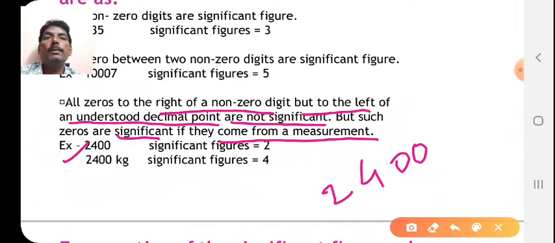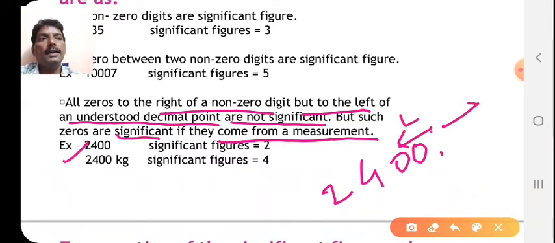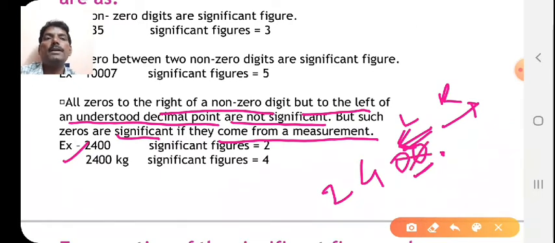The understood decimal point is at the end. You have 2 zeros to the left of it, so you should not count these zeros. They are not significant. Therefore the significant figures are only 2 digits.